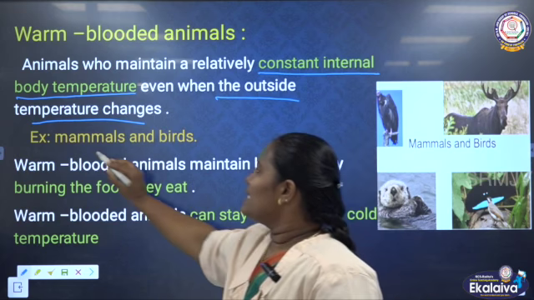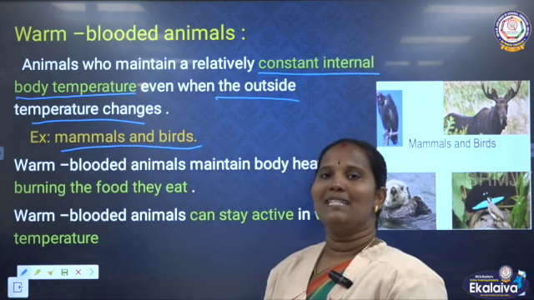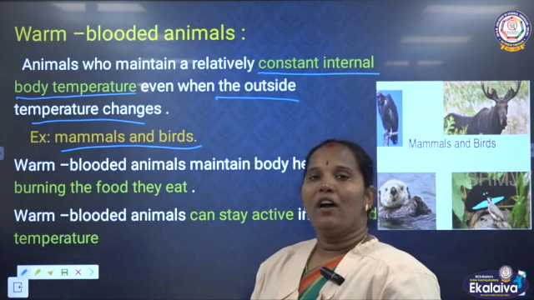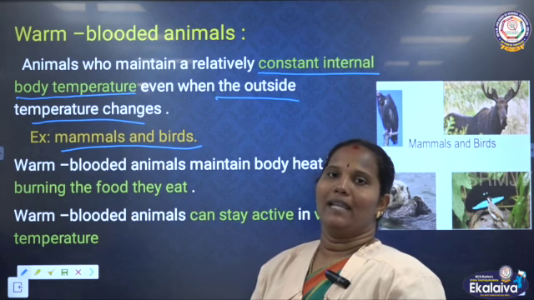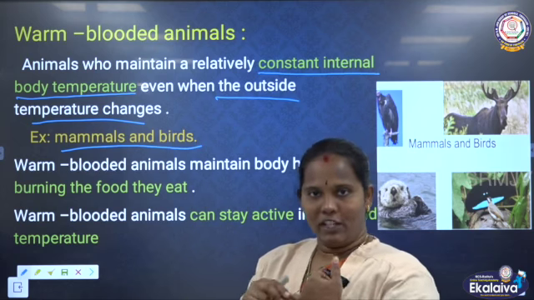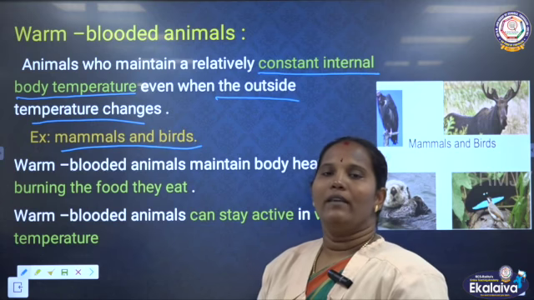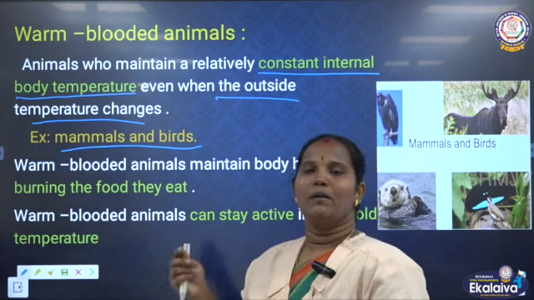For example, we can say mammals and birds. What are the examples for warm blooded animals? Mammals. Mammals means animals that feed their babies with their own milk. We can say many examples. Even human beings are also mammals, isn't it? And a cow, dog, lion, like these animals are examples of mammals.